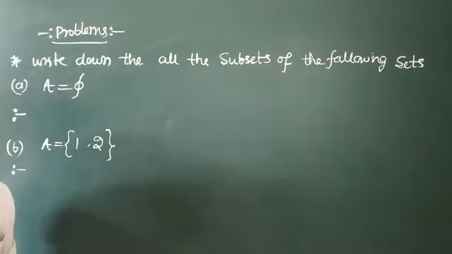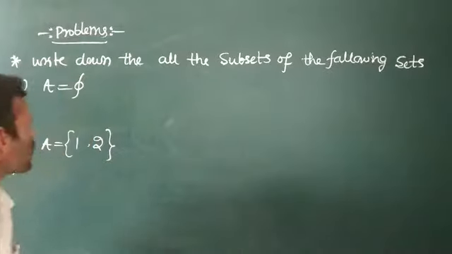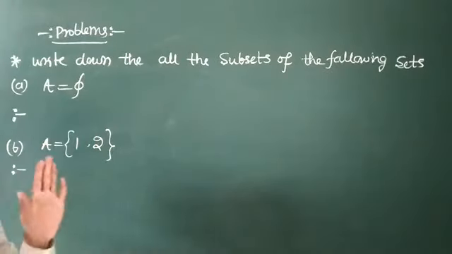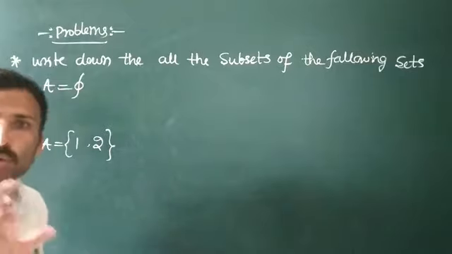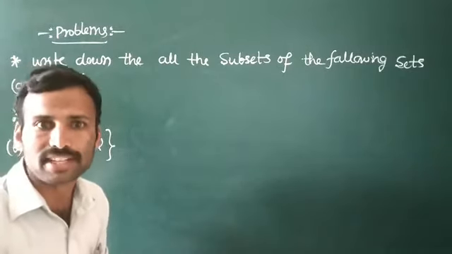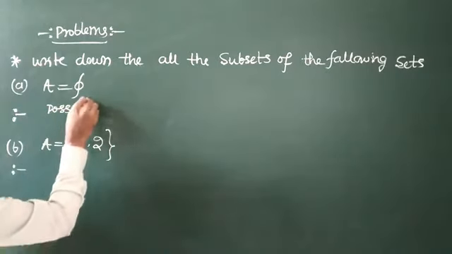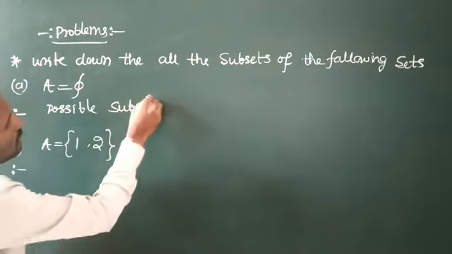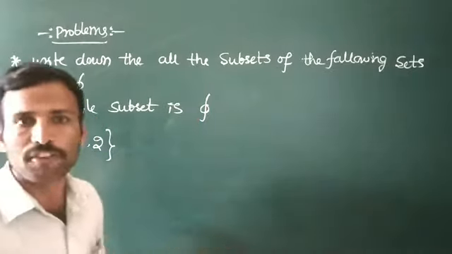Next, the problems on subset of a set, power set of a set, and intervals. First one is: write down all the subsets of the following sets. Here the two sets are given. A is an empty set. So what is the possible subset of a given set? A is empty means there is only one possible subset, that is the empty set, which is the subset of itself only.